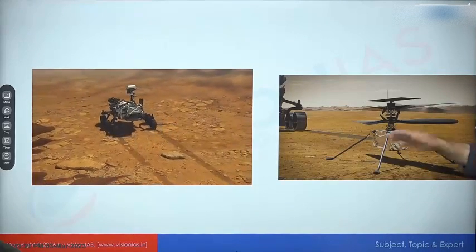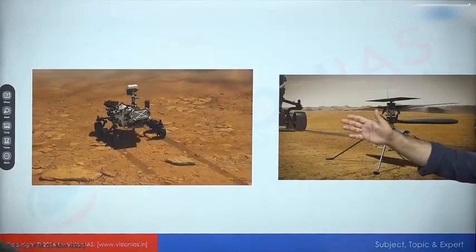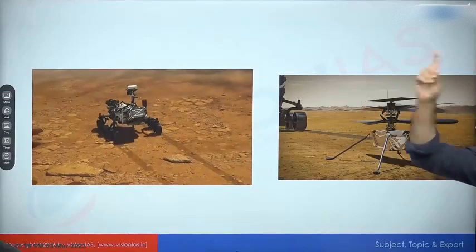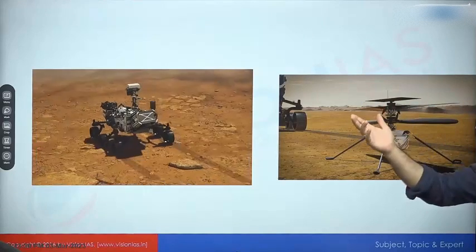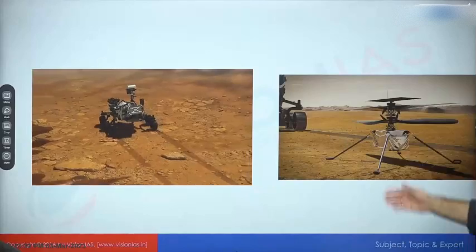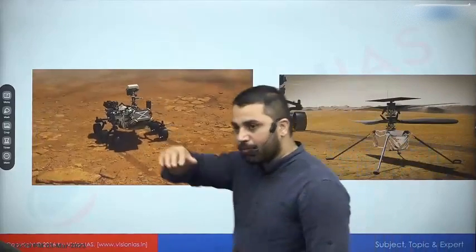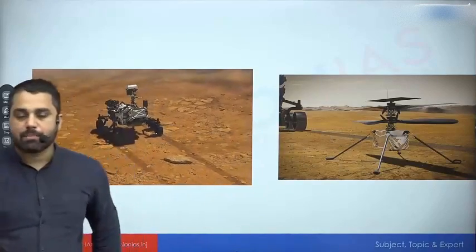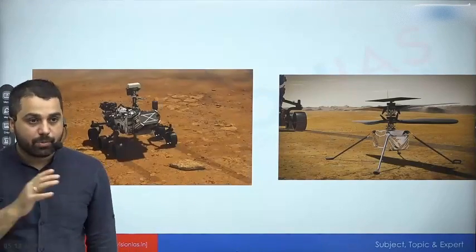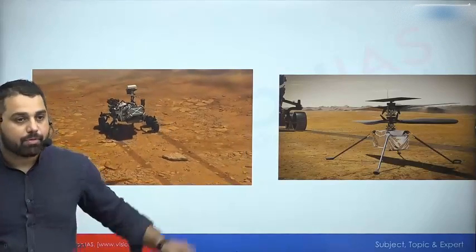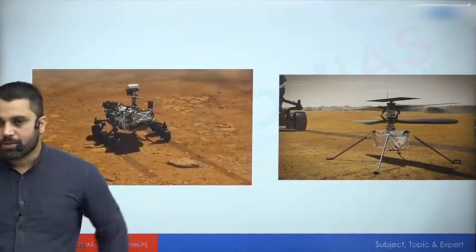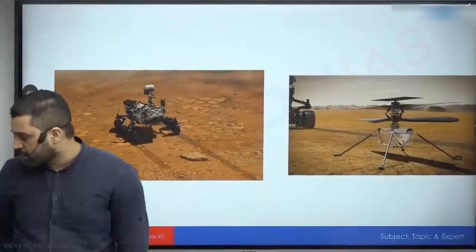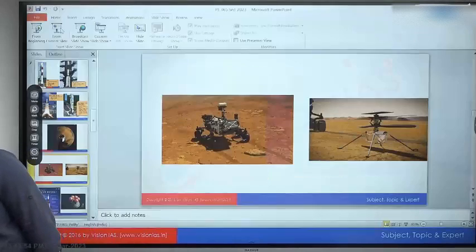So the Perseverance rover is very much active. It is collecting beautiful pictures of the Martian surface, analyzing the atmospheric composition, the wind pattern, all of that. And जो Ingenuity helicopter है, that actually made a flight, and it also had a very powerful camera, and it was able to take a very good landscape picture, including the Perseverance rover, which it was part of. So just two things: NASA's mission, Ingenuity helicopter, Perseverance rover, both of them are part of the Martian mission.